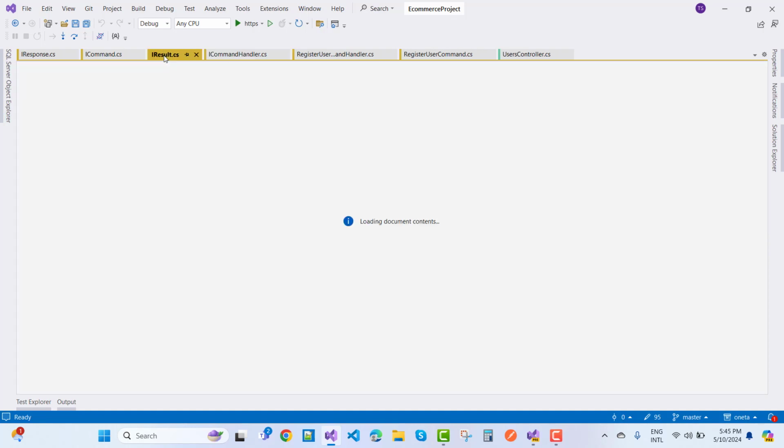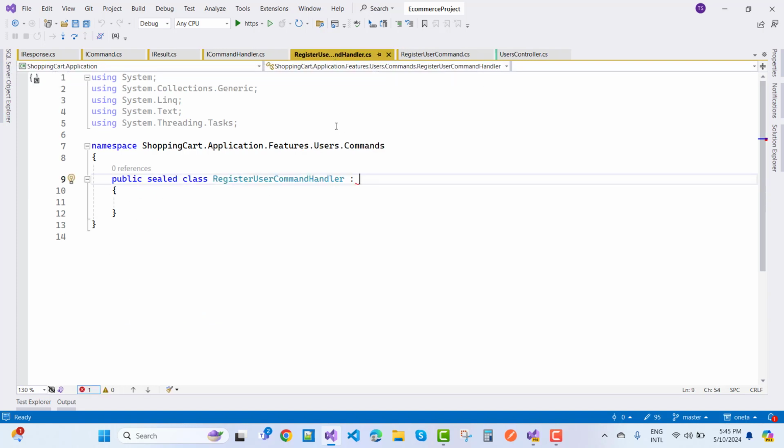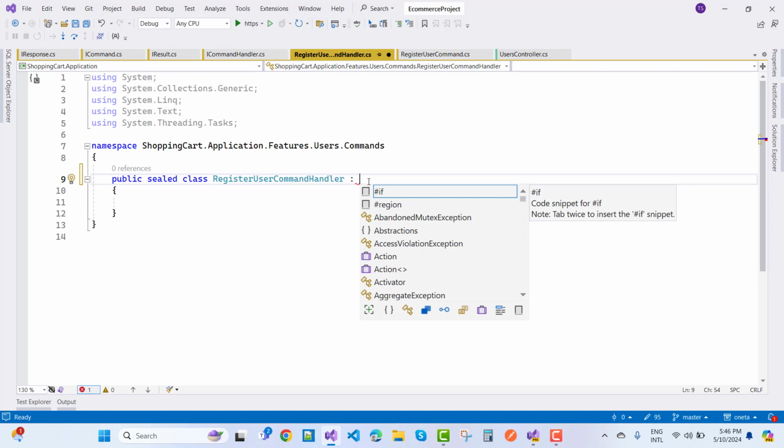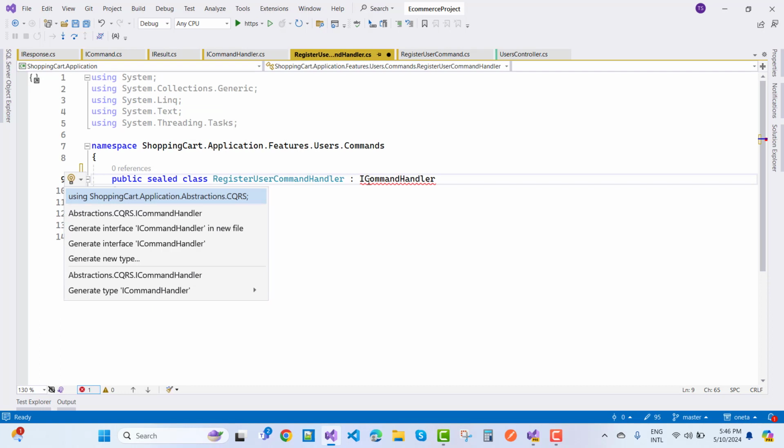Wait for some time, it will be loaded. So for result we have success, failure, and error. Okay, so you can just put the output type value also. Right now, I'm going to design the register user handler here. So the register user command handler is implemented by ICommandHandler. So here I'm going to add ICommandHandler.